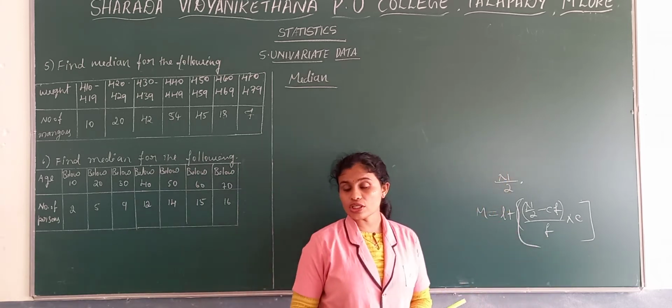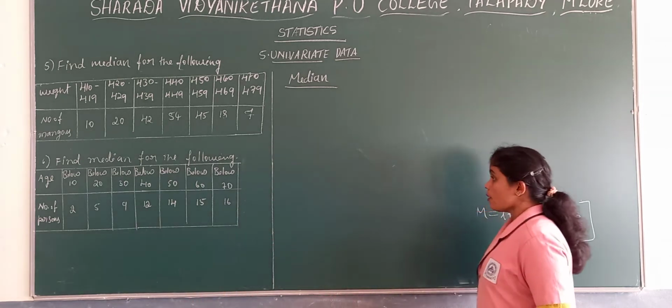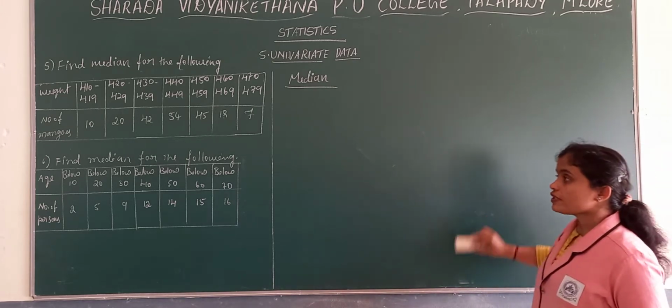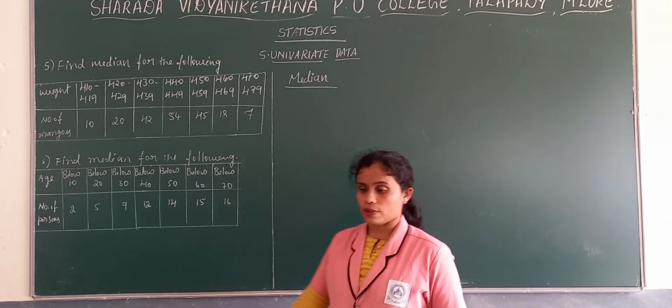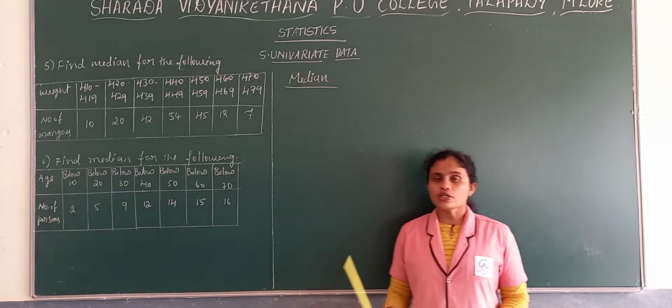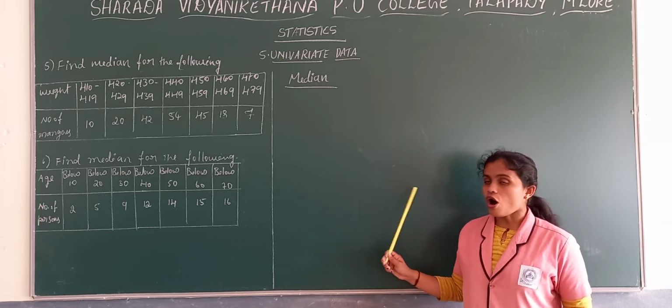Then in case of continuous, sometimes it can be inclusive and sometimes exclusive. But if we get an inclusive kind of problem, what do we need to do? What we have done in the mean problem: we are not converting inclusive into exclusive, the only change is in finding the mid value or x value.